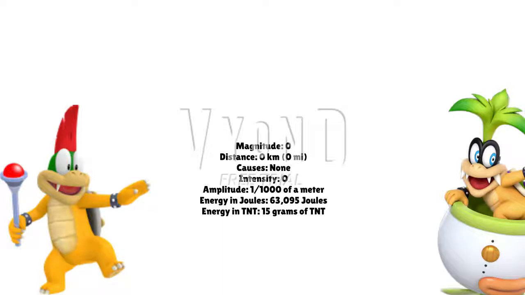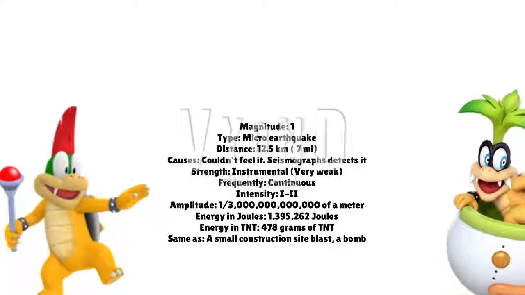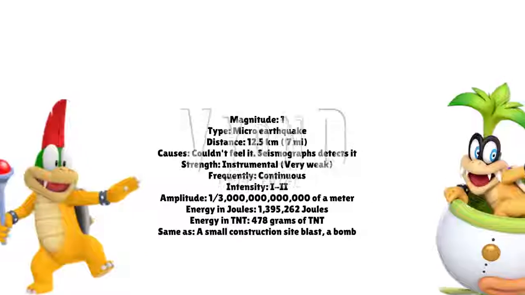If an earthquake has a magnitude of 0, its distance is 0 kilometers, or 0 miles away. With a Mercalli intensity of 0, we couldn't feel it at all, and the seismographs would not be able to detect it, so nothing happens to anyone. The amplitude is 1,000th of a meter. A magnitude 0 earthquake would have about the same energy as 63,095 joules. It is equivalent to 15 grams of TNT. Every magnitude is 10 times more powerful.